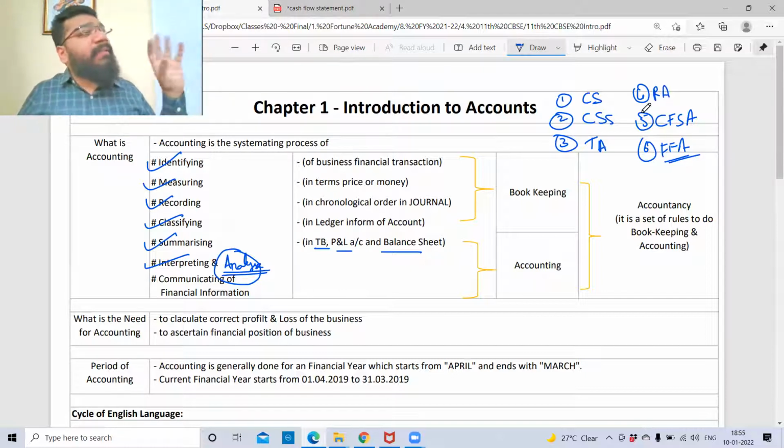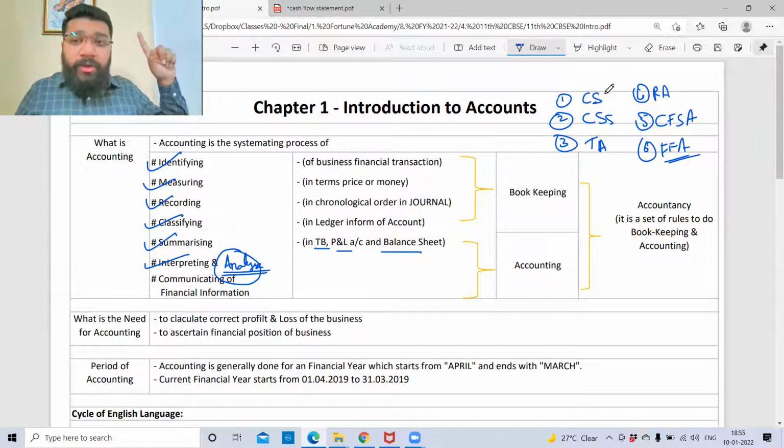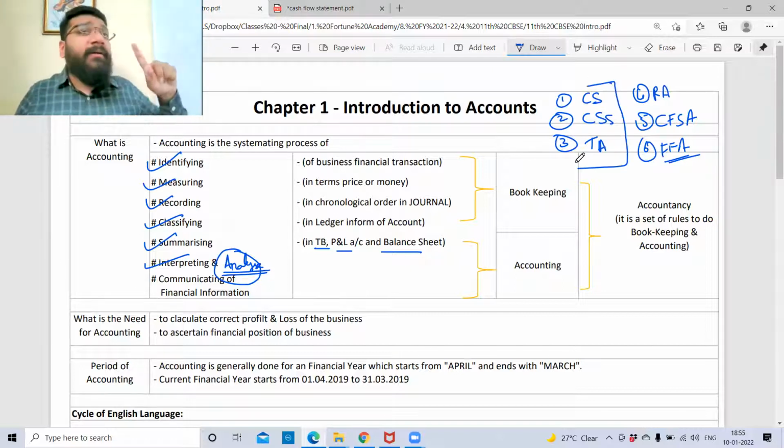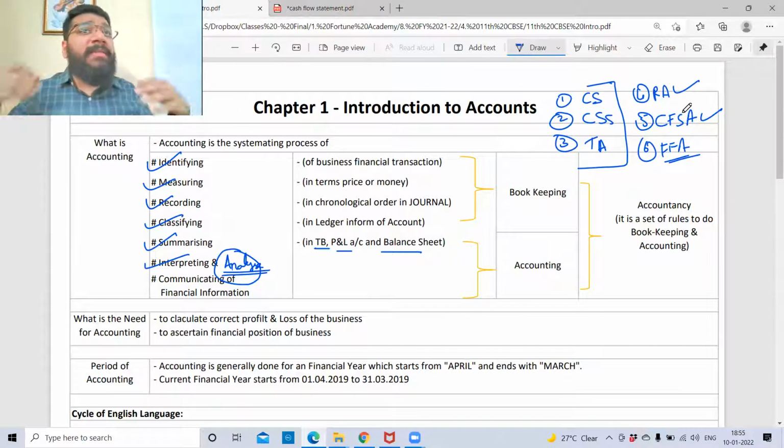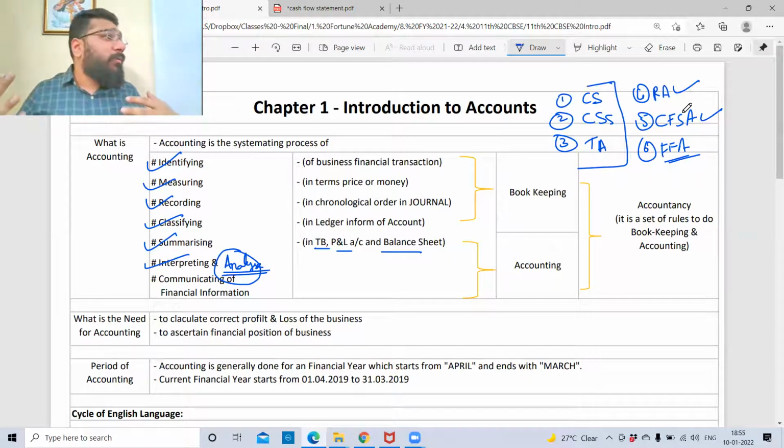All of you understand the significance of ratio analysis by now. I've not done with you the tools of financial statement analysis. The chapter is yet to be done with you. So in that you'll understand these 3 kinds of analysis. Ratio analysis we have already done in term 1, and cash flow statement analysis is something which we are doing now. So analysis is very important for us to understand.